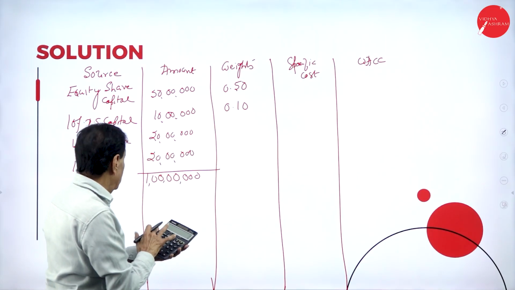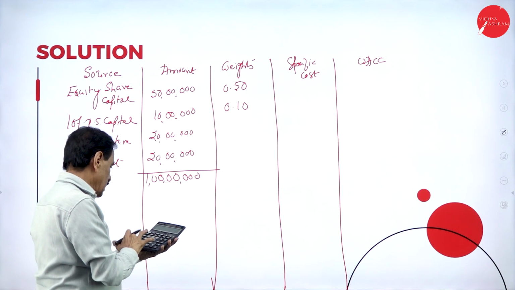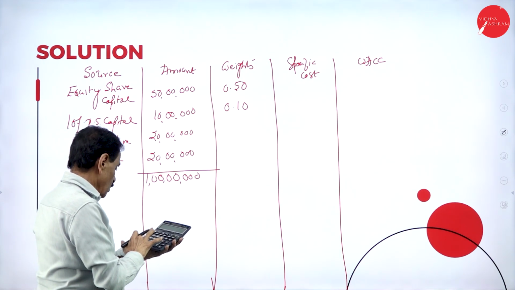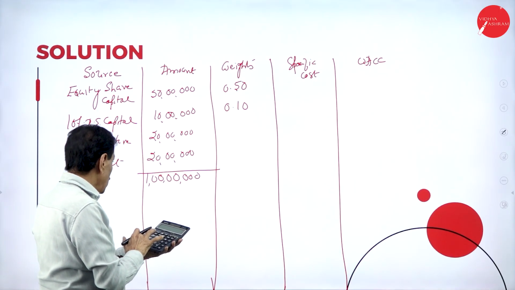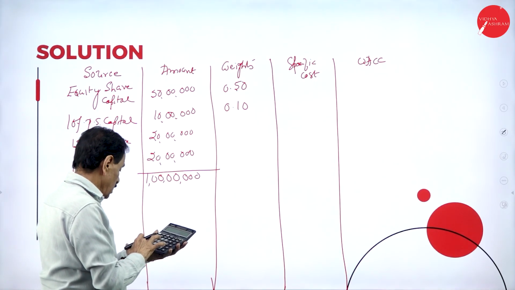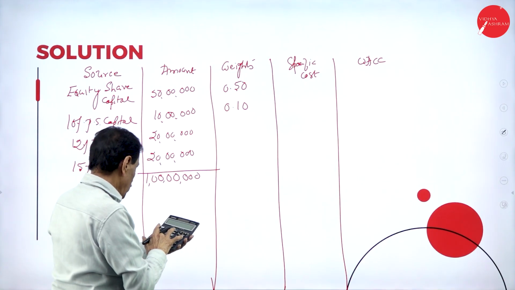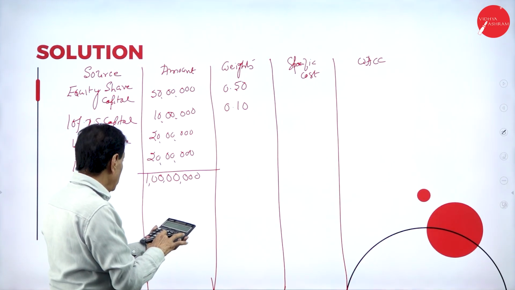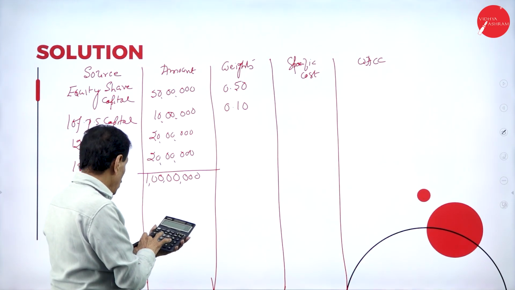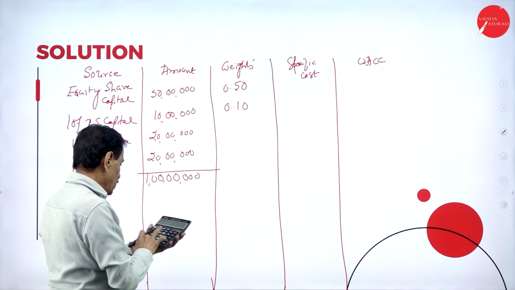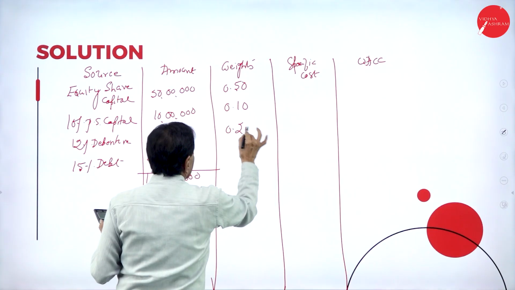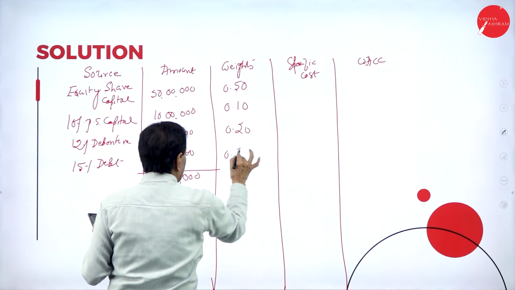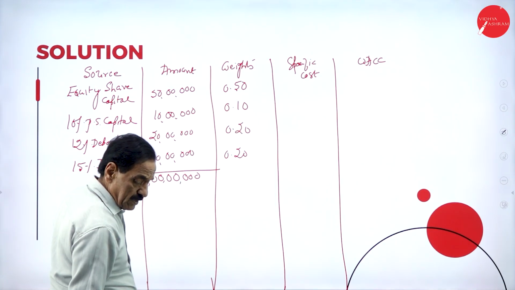This is 20 lakh divided by 1 crore, which is 0.2, and again 0.2.